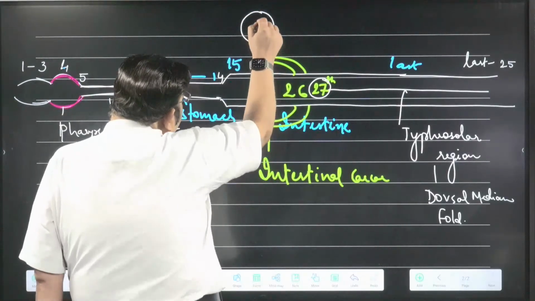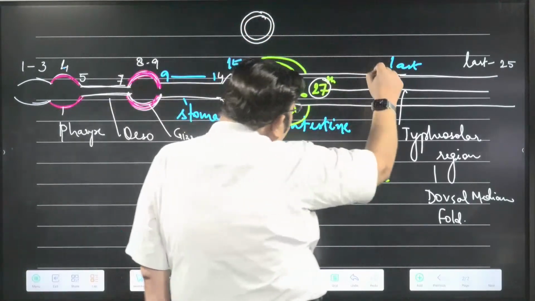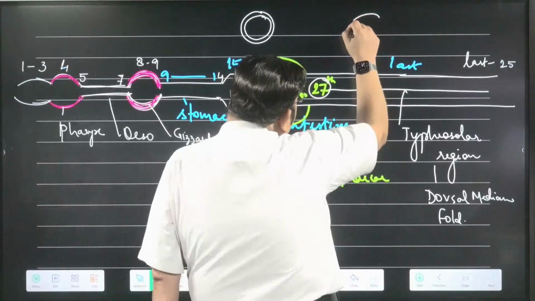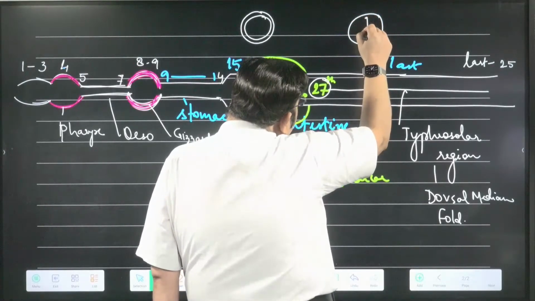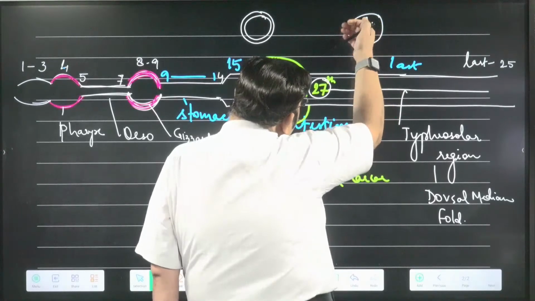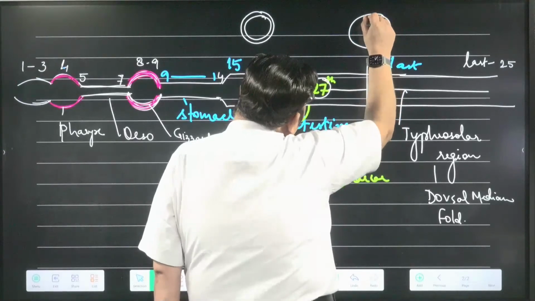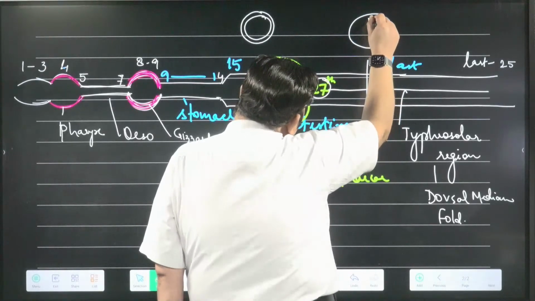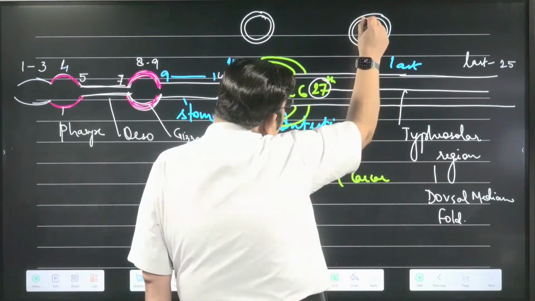If I take a section pre-typhlosolar, the section will look like this. But if I take a section in the typhlosolar segment, the section will look like this. In the dorsal wall, there is a median fold. Median means in the midline. A median fold on the dorsal wall, and this is how the cut section or transverse section looks.